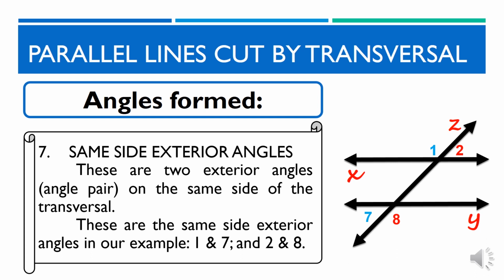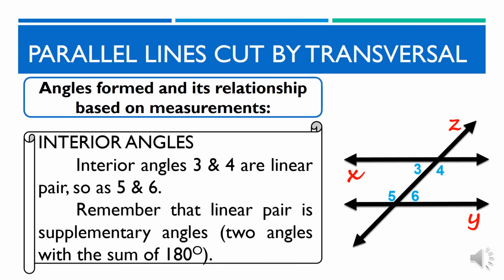Ngayon naman, dahil kilala na natin ang mga tawag sa mga angles na nabuo sa pamamagitan ng pagtatama ni transversal at ng ating parallel lines, aralin naman natin ang mga relationship ng mga sukat ng mga ito. Interior angles. Interior angles 3 and 4 are linear pair, so as interior angles 5 and 6. Remember that linear pair is supplementary angles, or two angles with a sum of 180 degrees. Linear pairs are also adjacent angles.